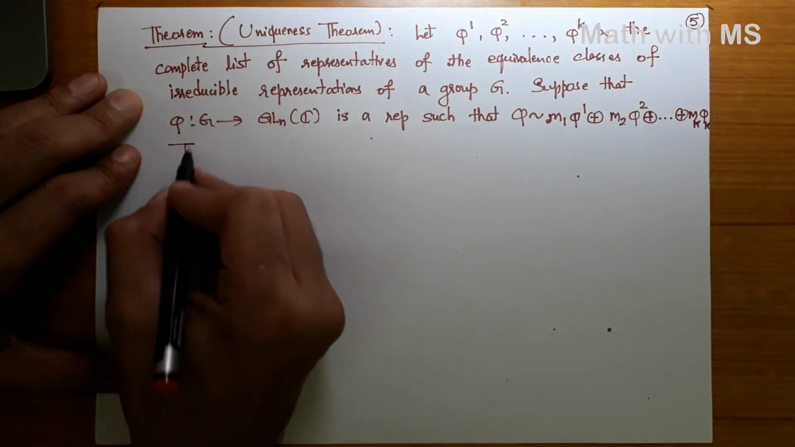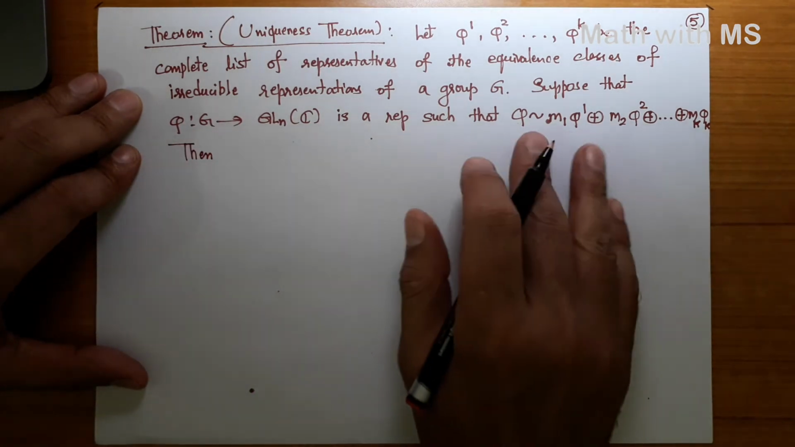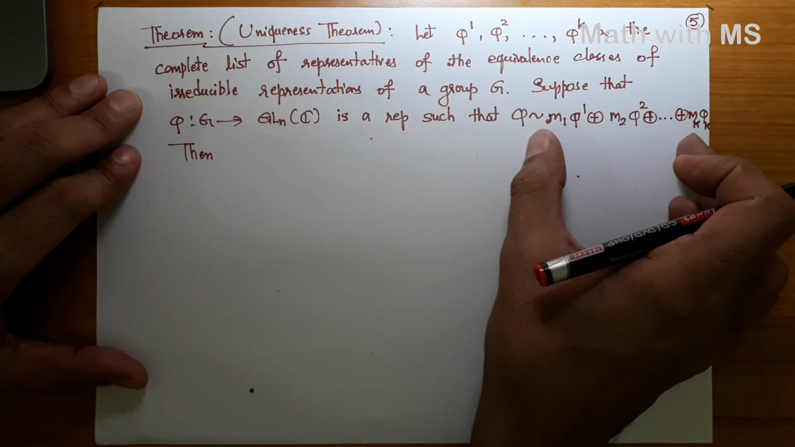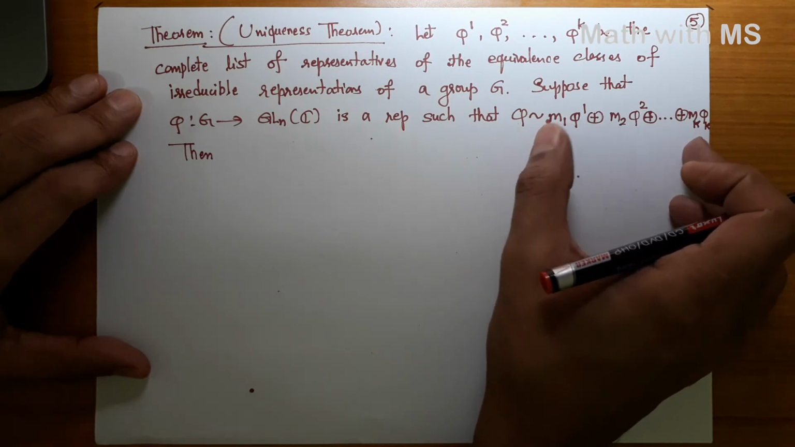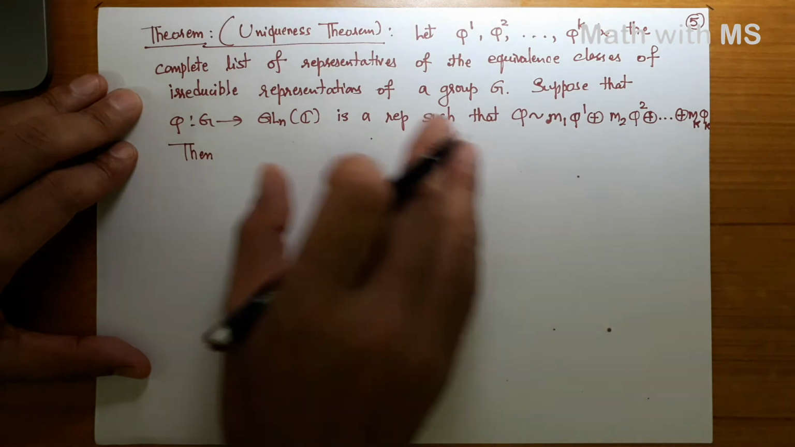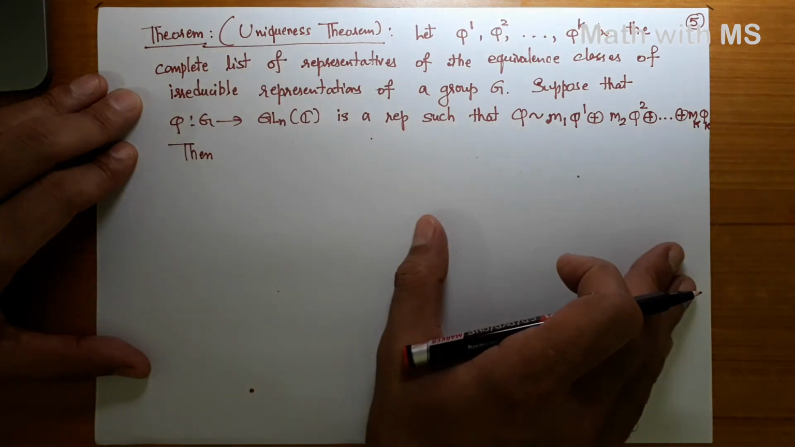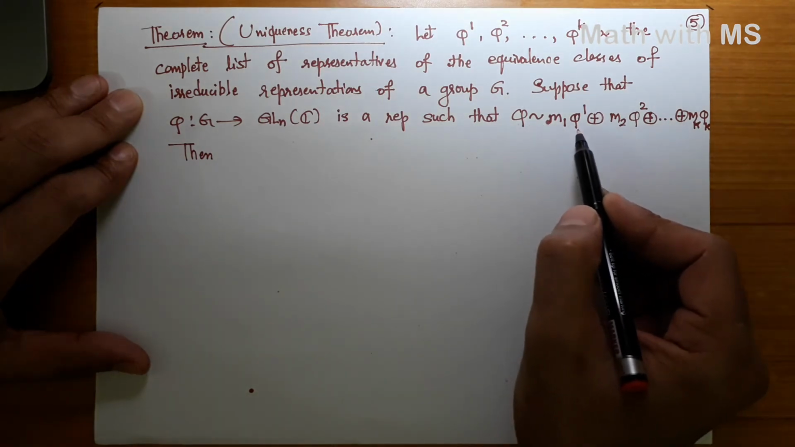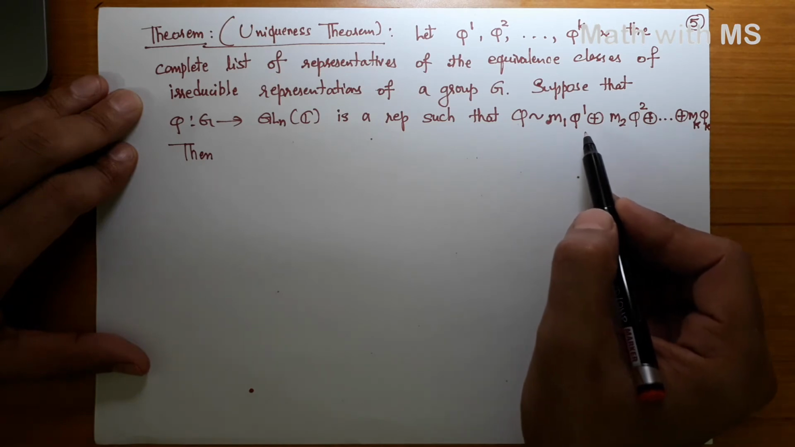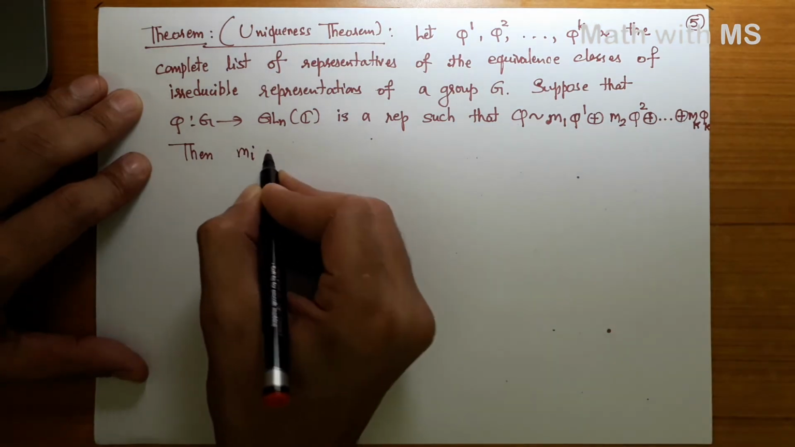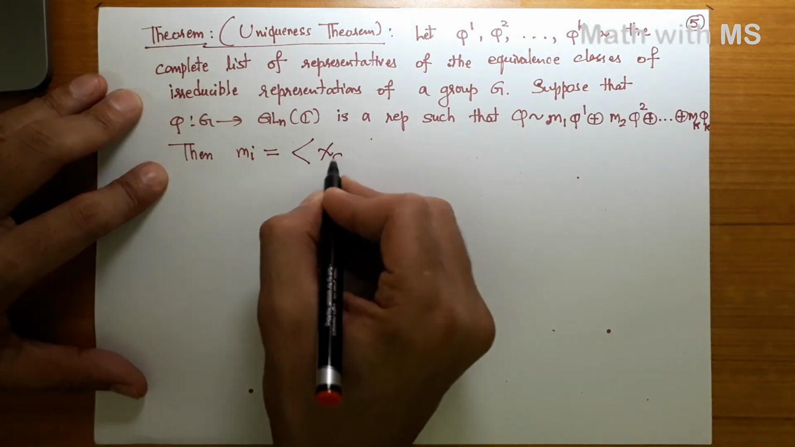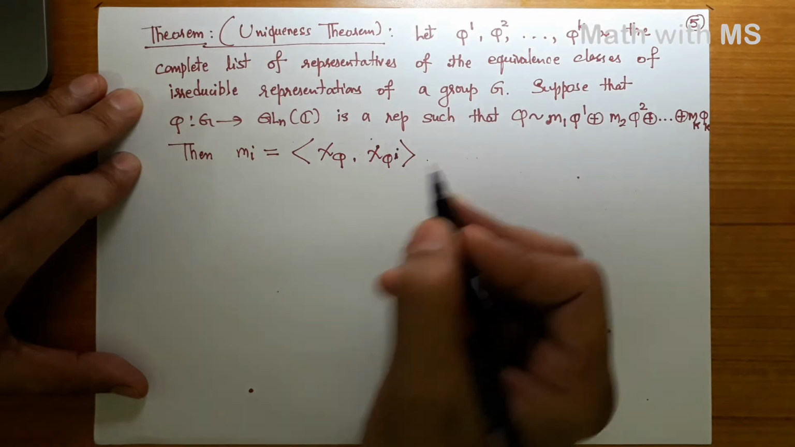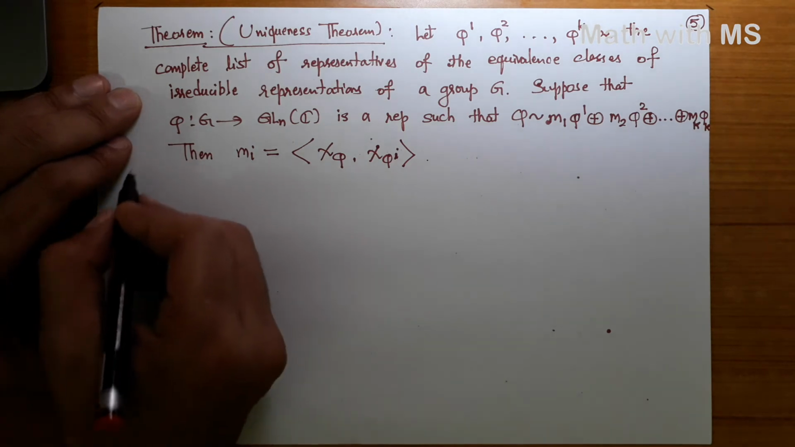Then my claim is that this decomposition is unique. That every representation of a finite group has such a decomposition is guaranteed by Maschke's theorem, but what we are proving in this theorem is the uniqueness. That is, such a decomposition is always unique. To show that, we need to just show that the multiplicity of a particular irreducible summand is uniquely determined. The multiplicity mi is simply the inner product of the character of phi with the character of the ith irreducible constituent.